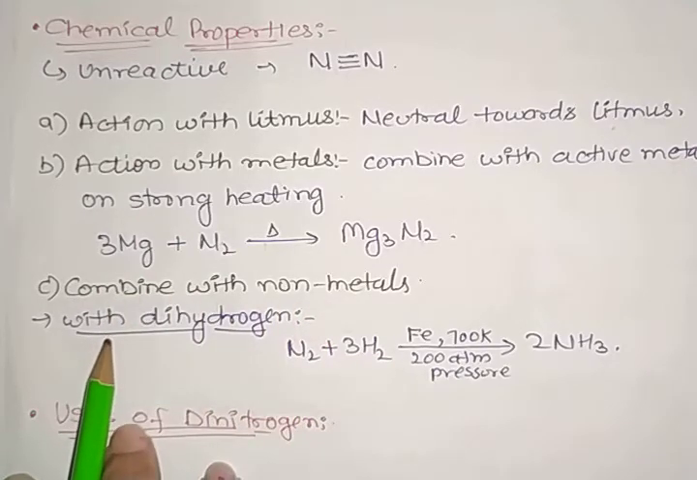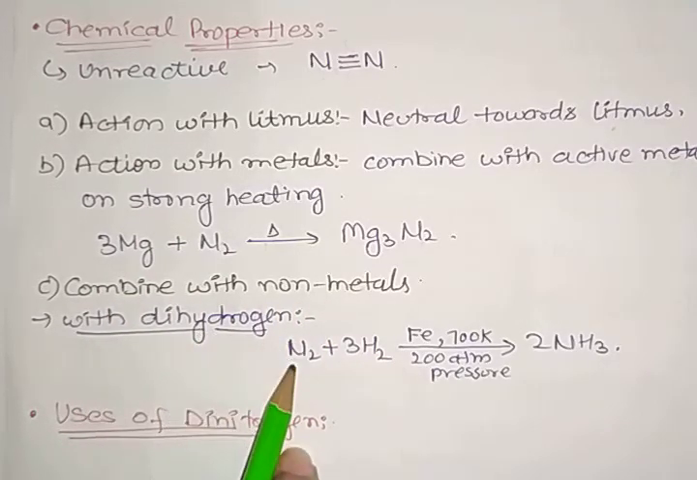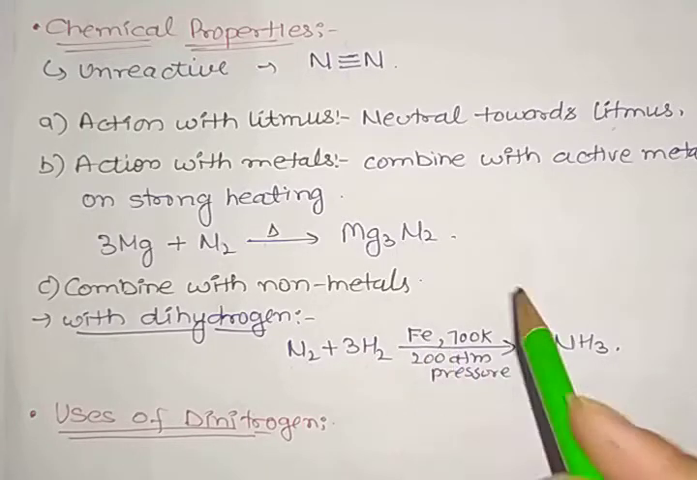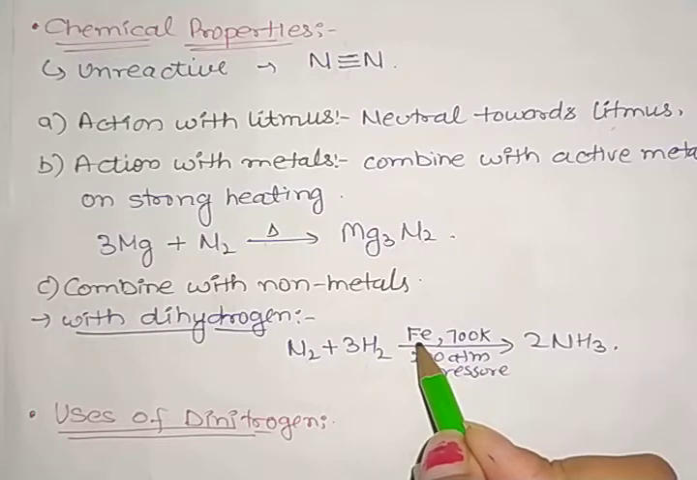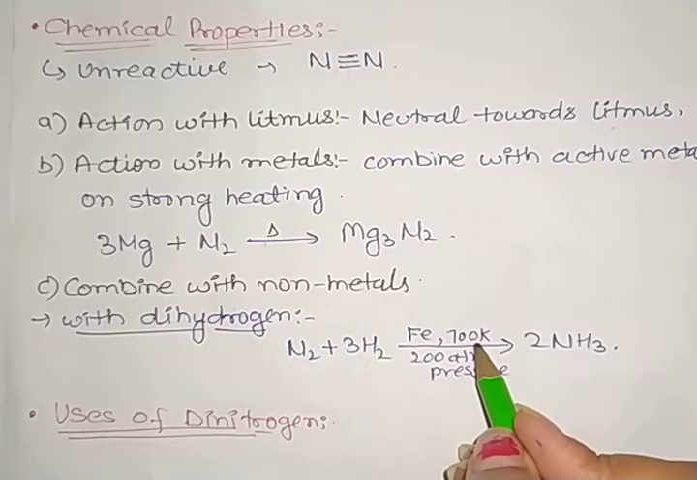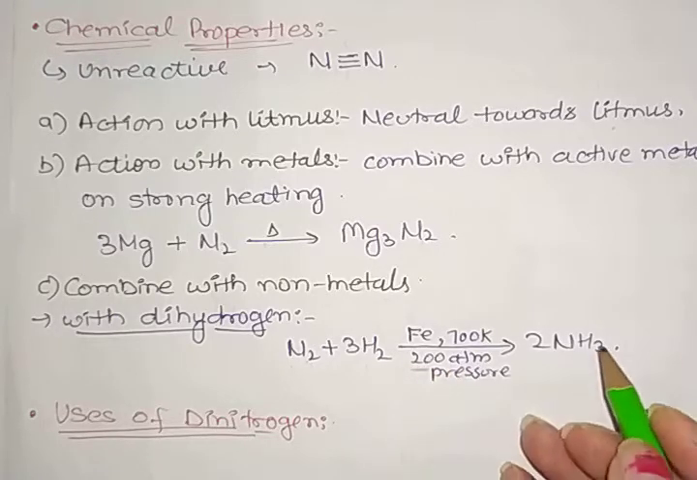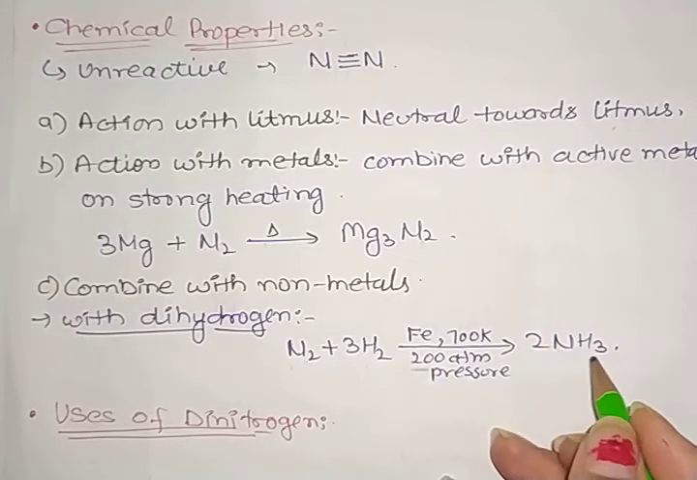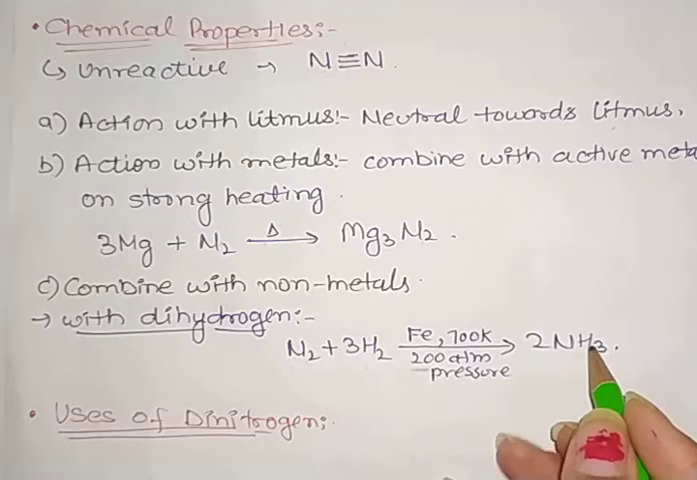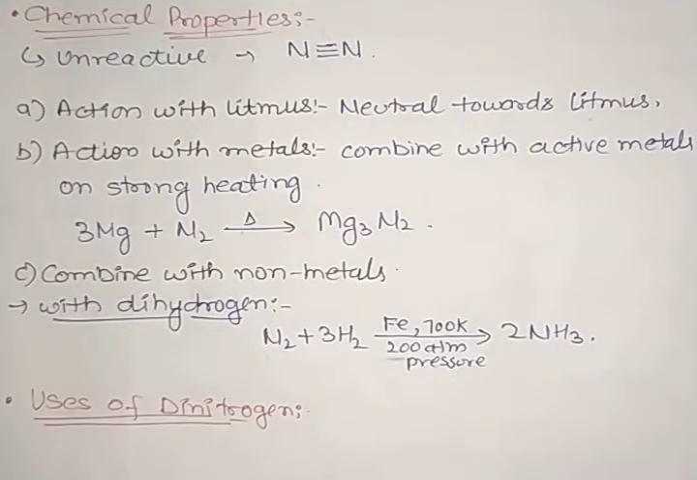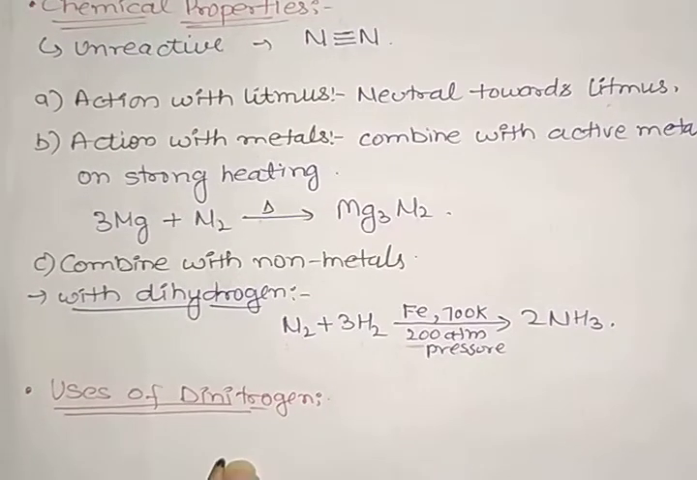If we take the example of dinitrogen reacting with dihydrogen, in the presence of an iron catalyst, at a temperature of 700 Kelvin and a large pressure of 200 atm, it will form ammonia, NH3. This is how it reacts with dihydrogen. Next we have uses of dinitrogen.